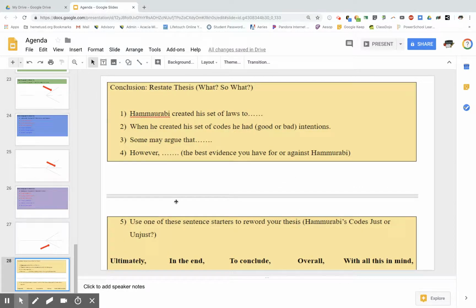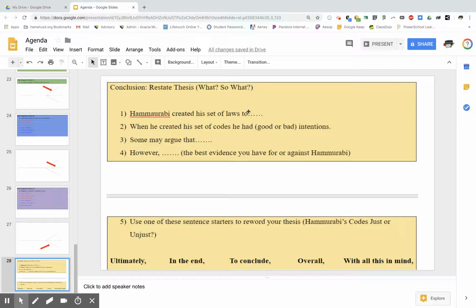Then when you get to your conclusion, it's fairly easy. All you have to do is complete the sentences again. Hammurabi created his set of laws to... Why did he create his set of laws? He created his set of laws to control everyone. Or you can say Hammurabi created his set of laws to make his life easier.